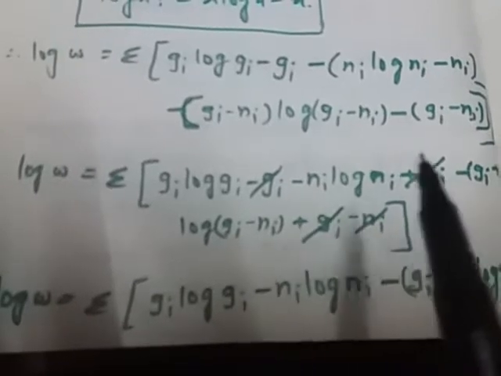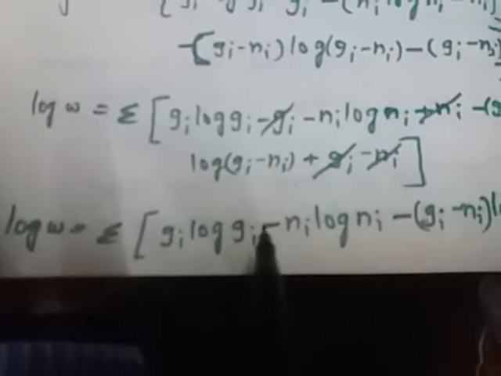Then we can simplify it: the minus can be multiplied inside, so minus gi plus gi, plus ni minus ni terms get cancelled. Now therefore log omega is equal to sigma of gi log gi minus ni log ni minus (gi minus ni) log (gi minus ni).